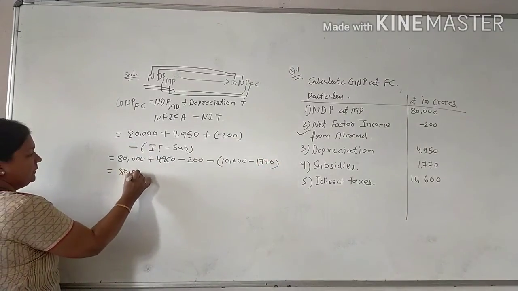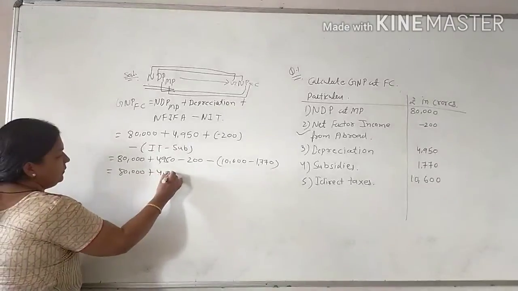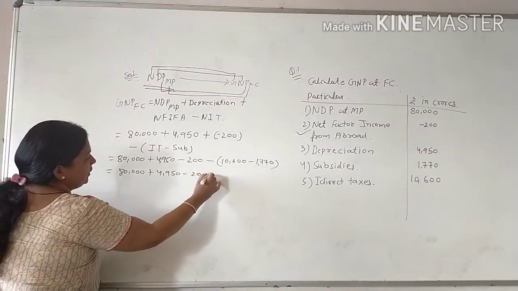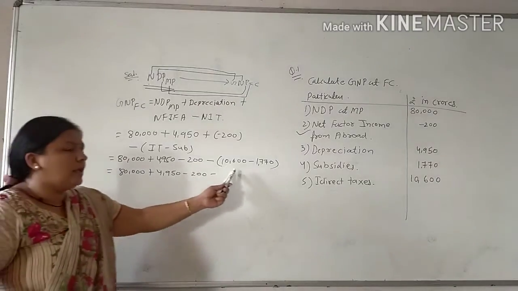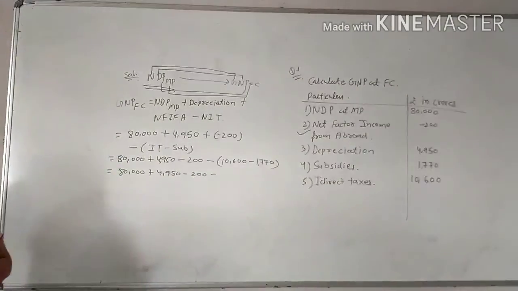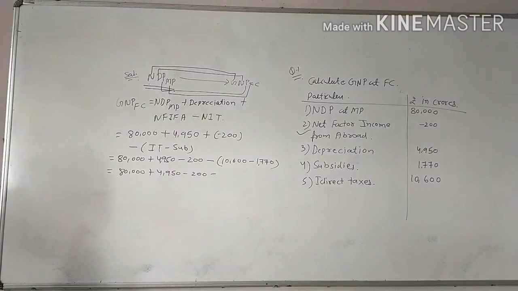Now 80,000 plus 4,950 minus 200. As per the question, first solve the bracket. Clear? So what is the answer of 10,600 minus 1,770?